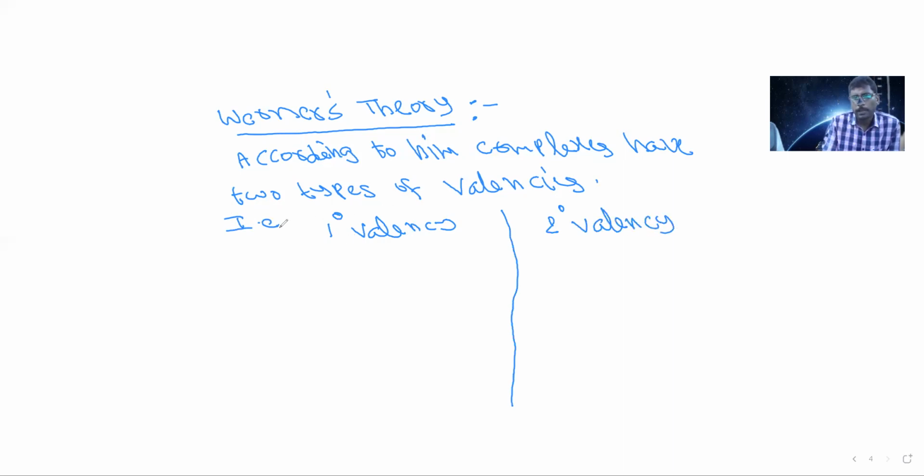So Werner says that a complex compound always has two types of valencies. One is the primary valency, the second one is the secondary valency.